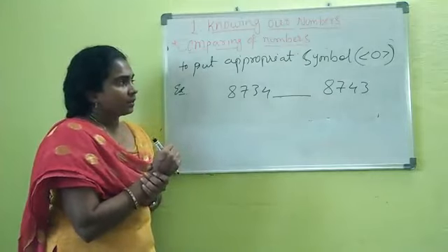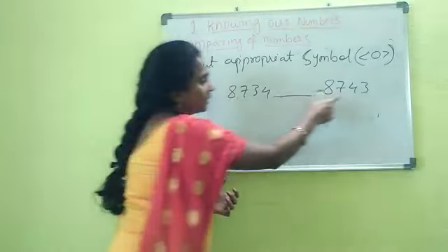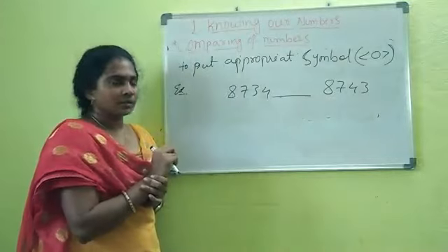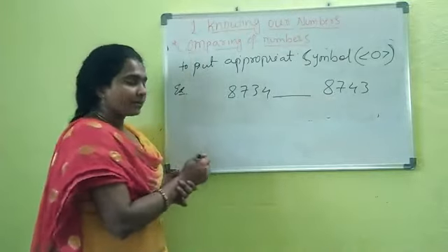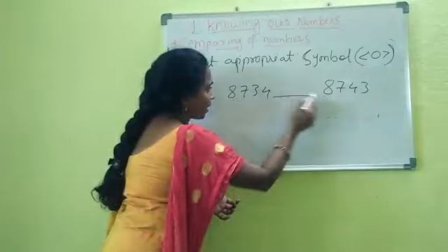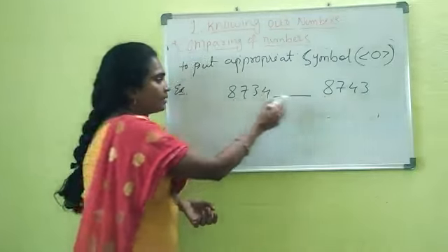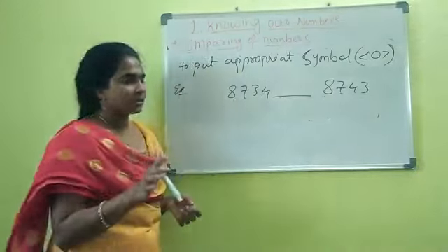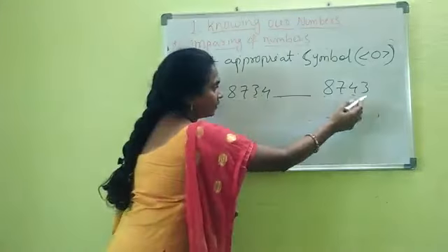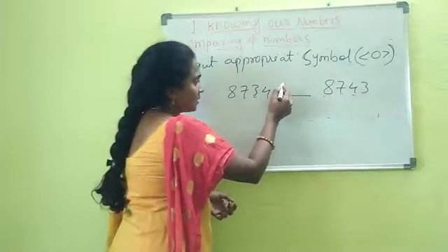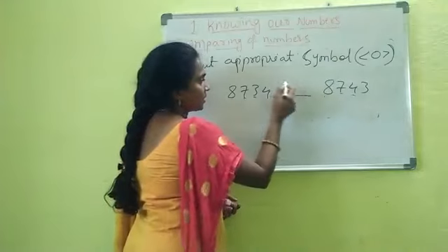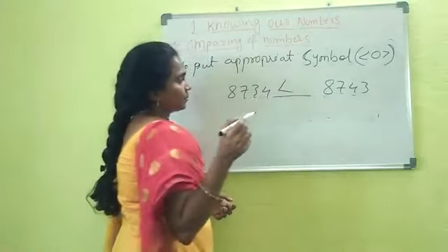Observe the numbers. So we have a 4 digit number. Here also we have the 4 digit number. And what is the next step? Positions. Thousands position we have 8, same. And 100 position we have the 7, same. Next position 3. Here we have the 4. 3 is the smaller, 4 is the greater. That means we can write this symbol.